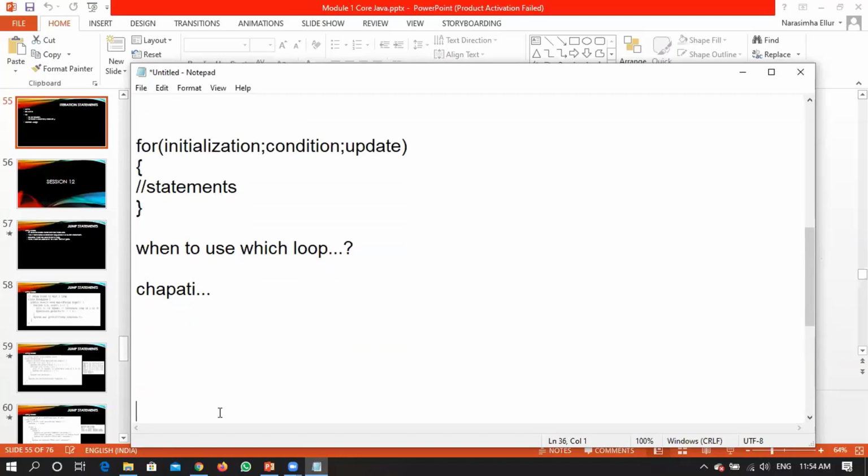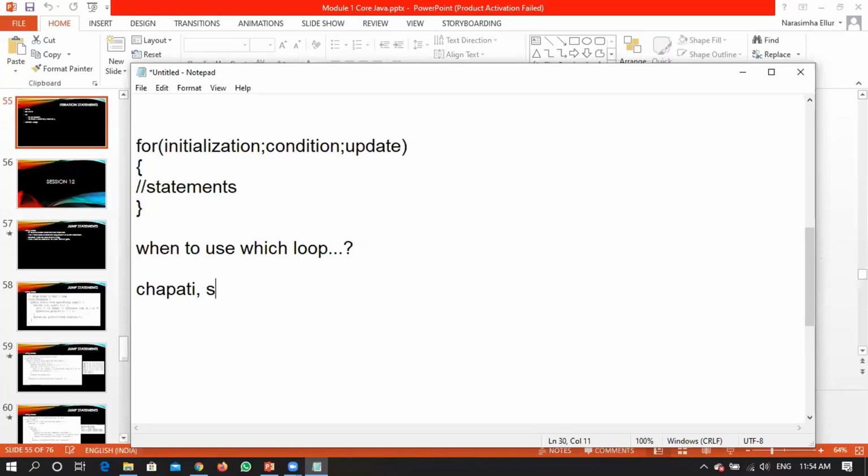Now the question is, how many chapatis can you have for breakfast? Or until what condition will you continue this process of having a chapati? What I mean to say is, until what condition will you continue to have this particular chapati? So what is the condition?